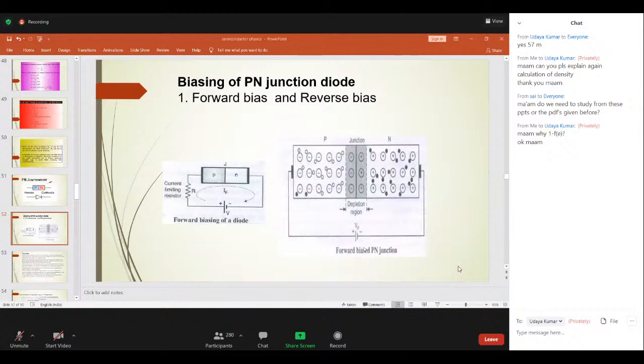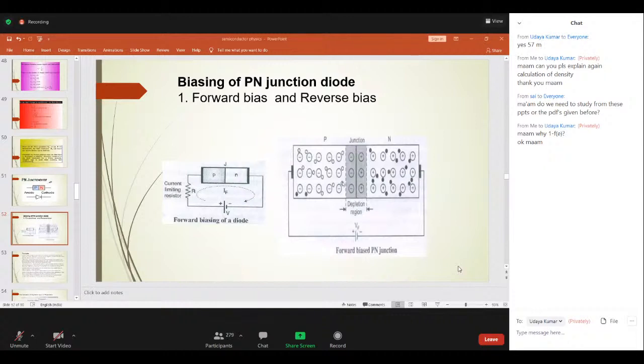In that unbiased PN junction also, charge carriers move from higher concentration to lower concentration, which we call diffusion. So by diffusion, in the unbiased PN junction also, charge carrier transfer takes place. Now this is the forward bias. You know very well that P is connected to positive and N is connected to negative.